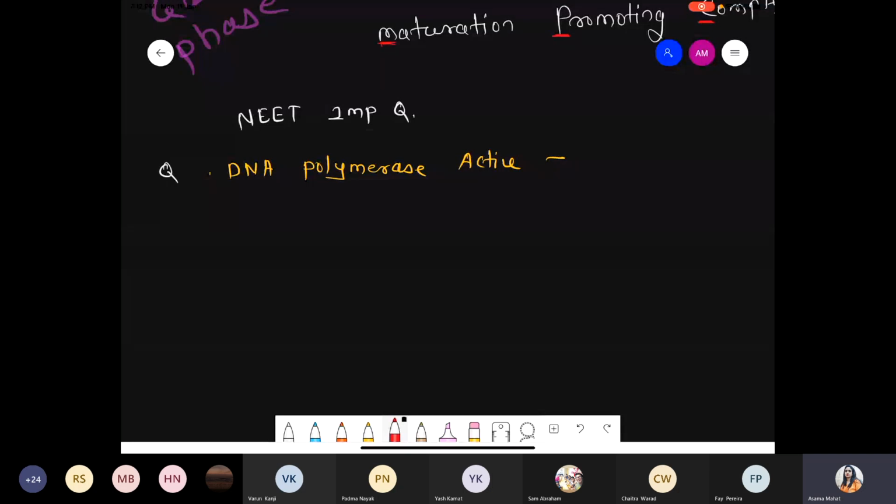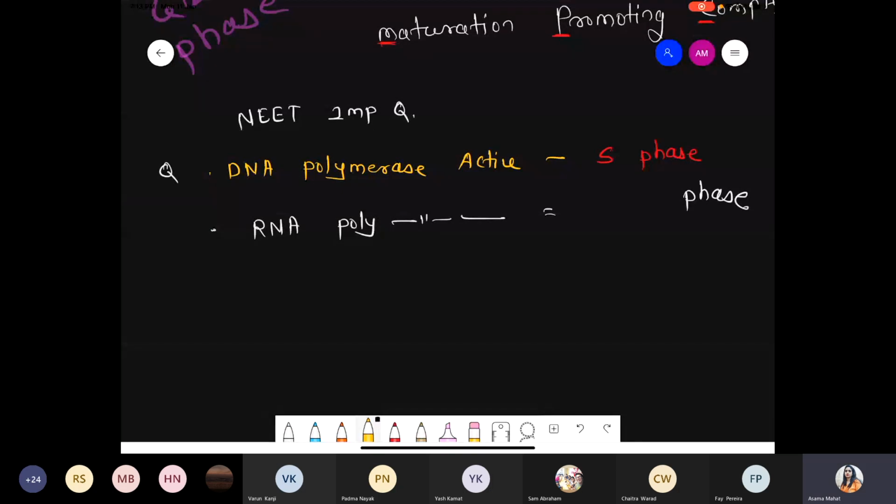Yes, Mangesh. Yeah, that is which phase? That is S phase. It is only S phase, not S1. Yes, Amod, Vianka, Mangesh, Lisa. Very good. Now another question. Now tell me at which phase enzyme RNA polymerase is active?